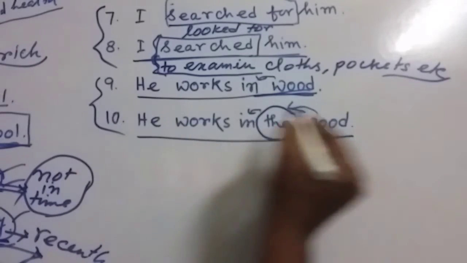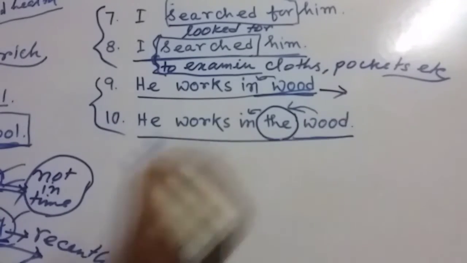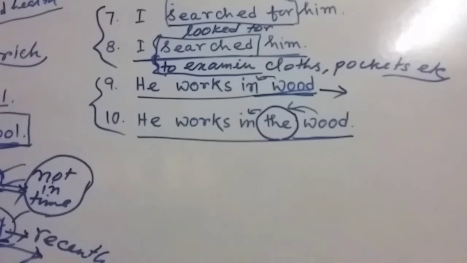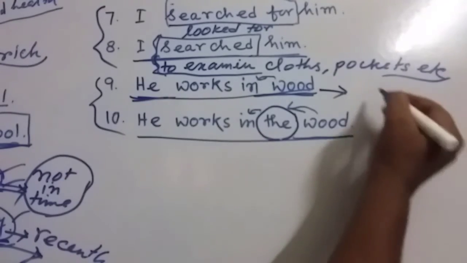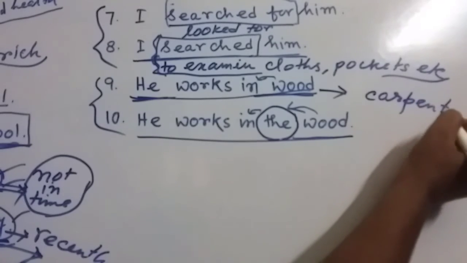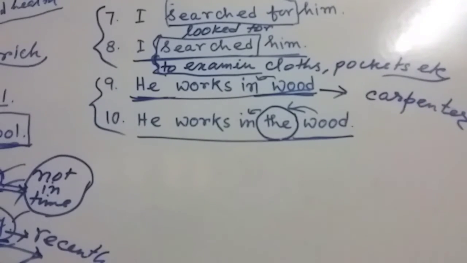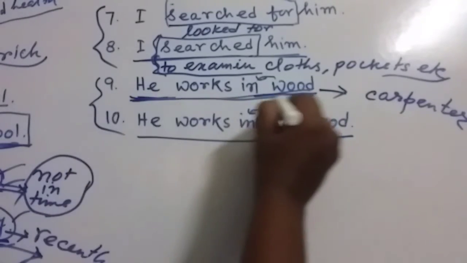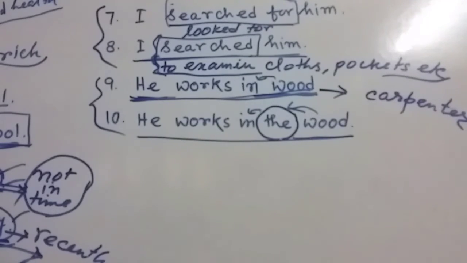Here, my dear friends, "he walks in wood" carries the meaning that this person is a carpenter. You know, my dear friends, carpenters always use wood in their workplace, or they make different types of furniture by using wood. So "he walks in wood" means he is a carpenter.